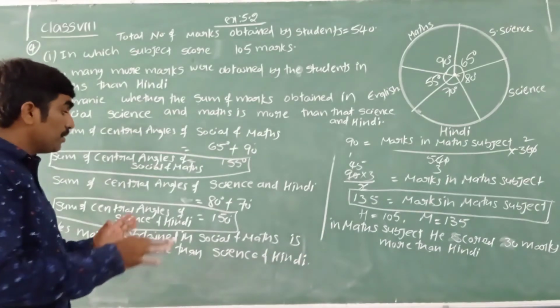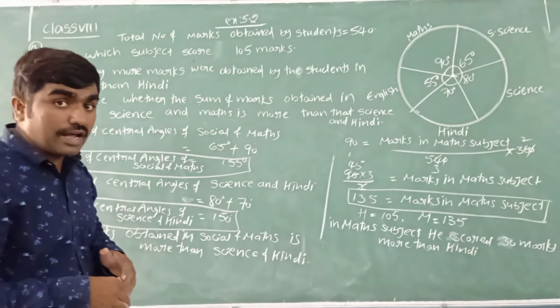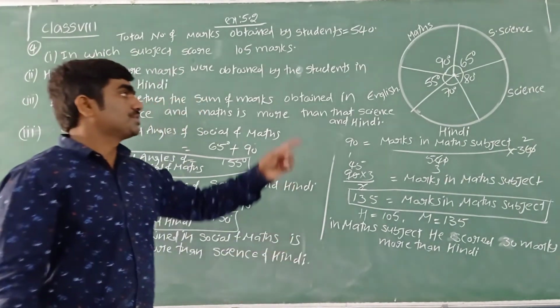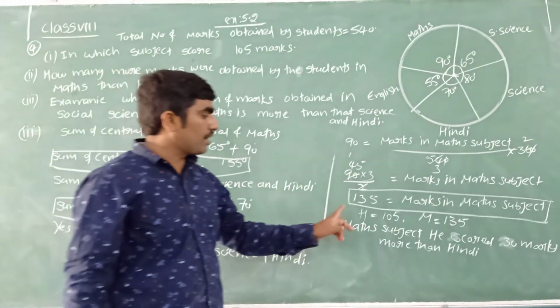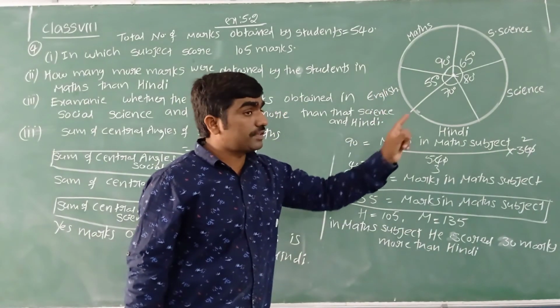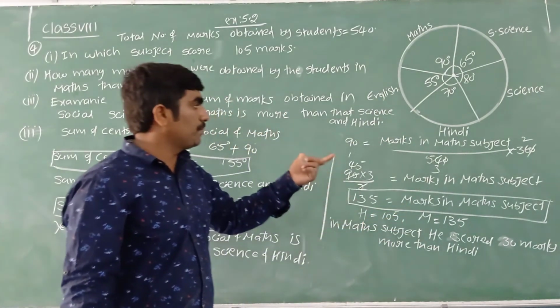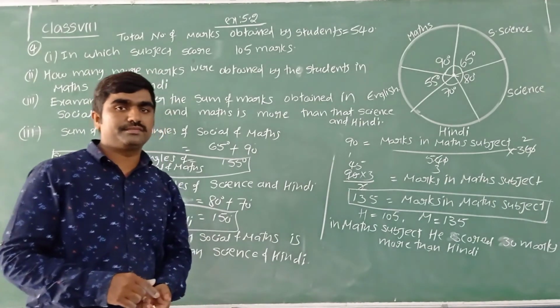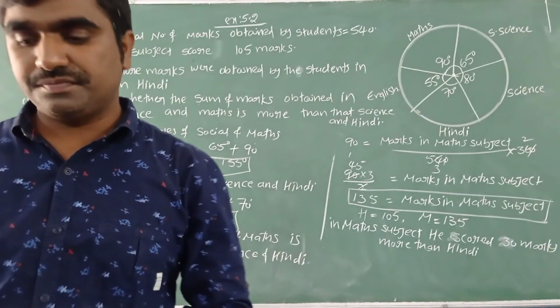That is the way we can find. They are asking just whether marks are more or less. If they are asking how many marks are more, we should find the marks of each subject. Already we know two subjects, and we find the marks of the other subjects the same way, by using the central angle formula. Hope you understood this one.